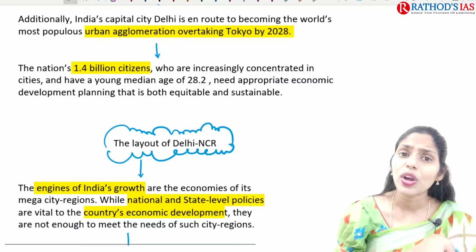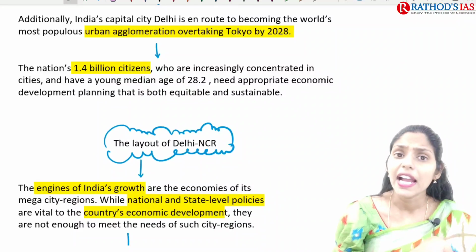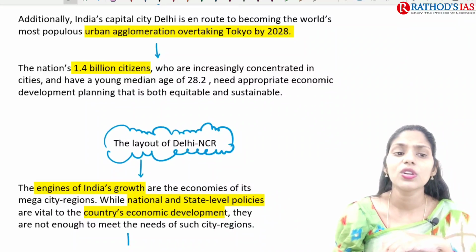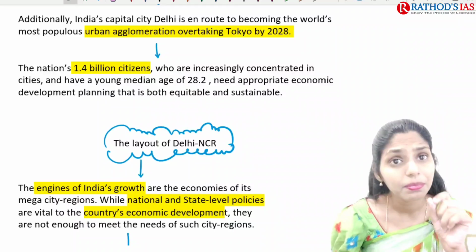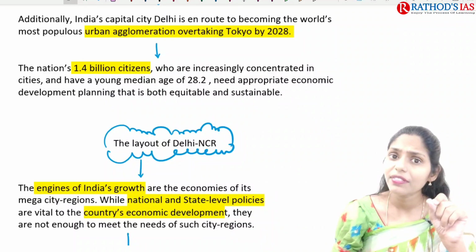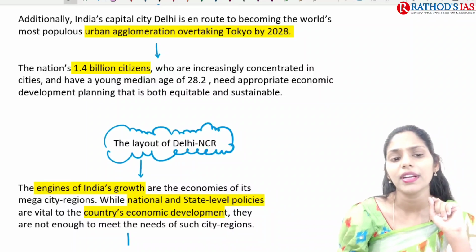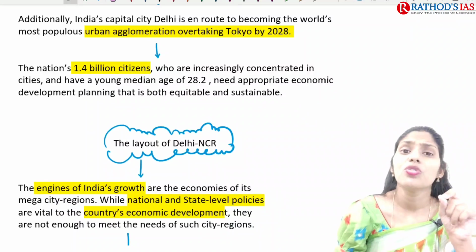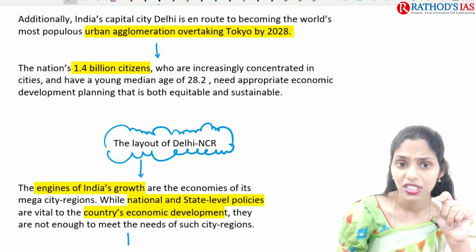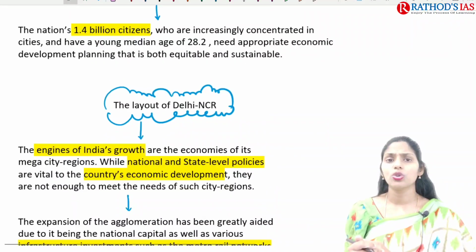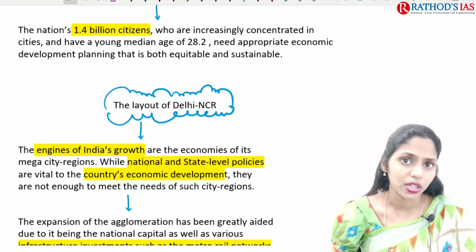And the nation's 1.4 billion citizens are increasingly concentrated in the cities, and the median age of the people living in cities is 28.2. So we need appropriate economic development as well as planning, because we have a working age population in these cities. These working age groups can contribute to the economy.